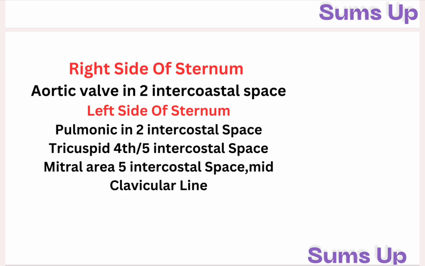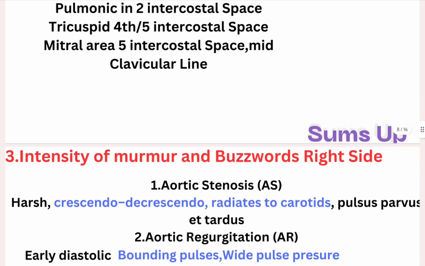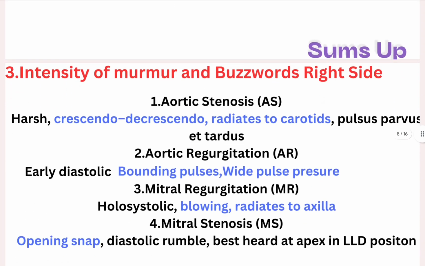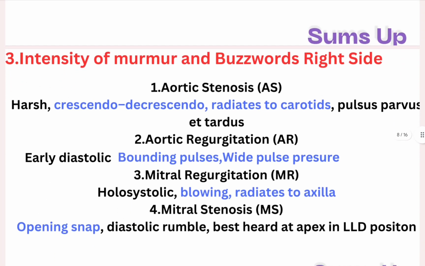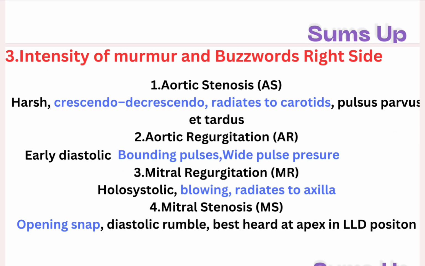Now, going on to the third step, it is intensity and buzzwords. This is where the exam really tests you. So let's slow down and look at these one by one. These are the murmurs and buzzwords related to them, and these are on the right side of the heart.